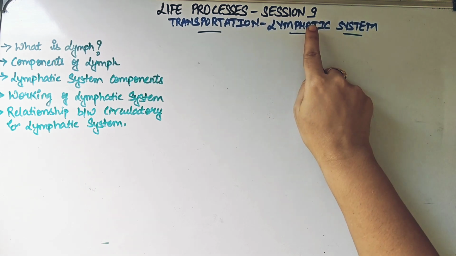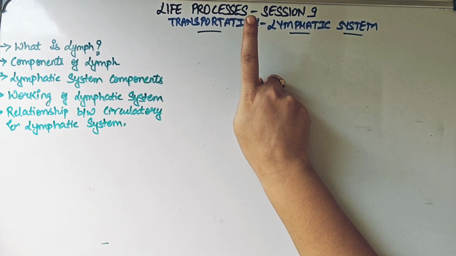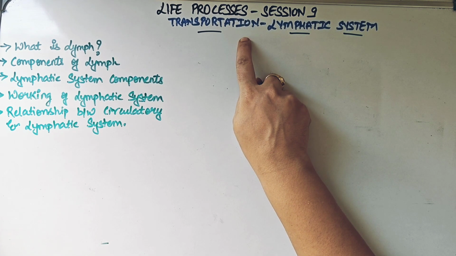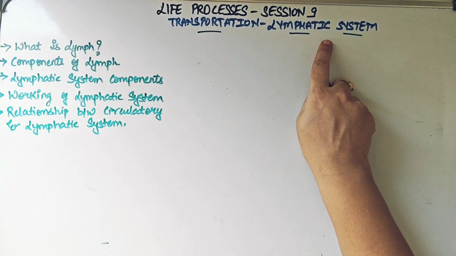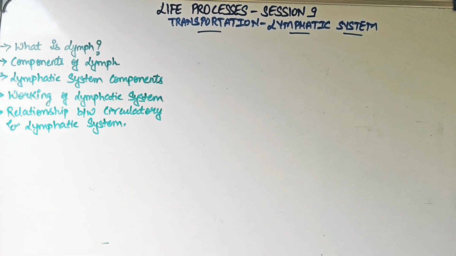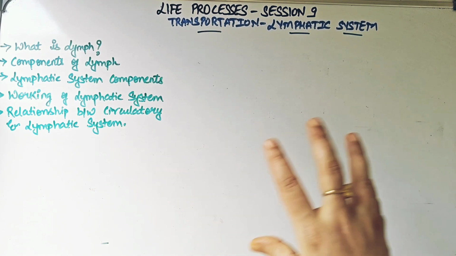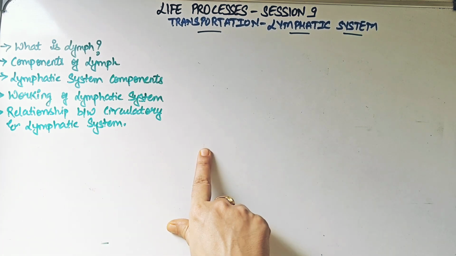So today we are taking the 9th session on the chapter Life Process, and the topic that we are going to understand is the concept of transportation, but not the circulatory system. Today we are going to understand the lymphatic system. These are the subtopics we are going to discuss in the video today. We are first of all going to understand what this lymph is all about, what the various components of the lymph are, what the components of the lymphatic system are, how this lymphatic system works in our body, and lastly we are going to see if there is any relationship between the circulatory system and the lymphatic system. So do watch the video completely to have knowledge on all these subtopics.